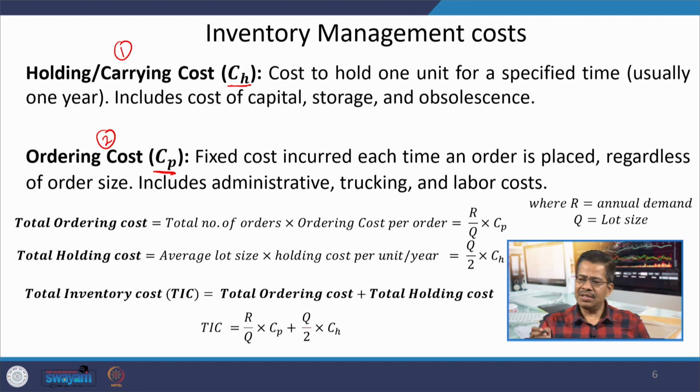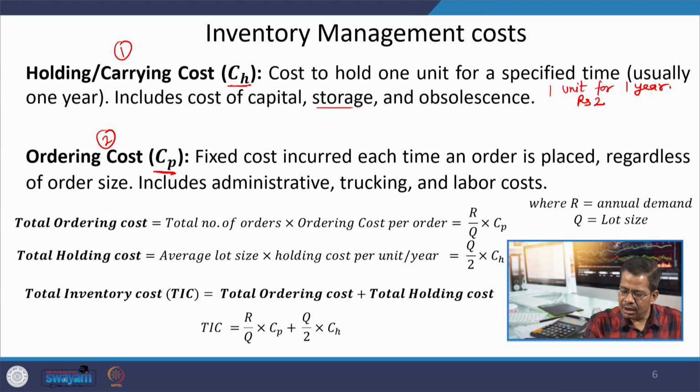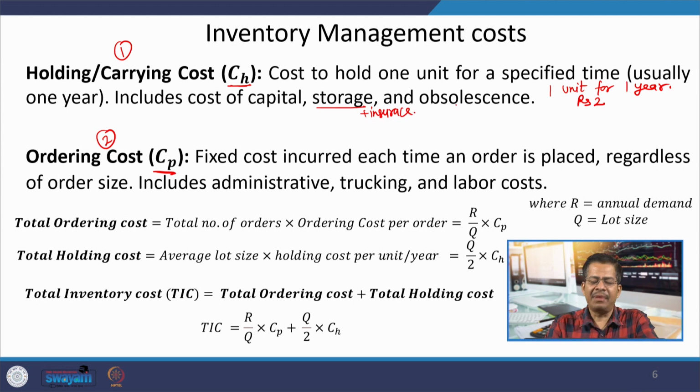CH is the cost of holding one unit for 1 year. For example, if I am keeping 1 unit of product in my store for 1 year, I may incur, let us say, rupees 2 for keeping the rent, maybe insurance also, and on average some kind of obsolescence is also possible.